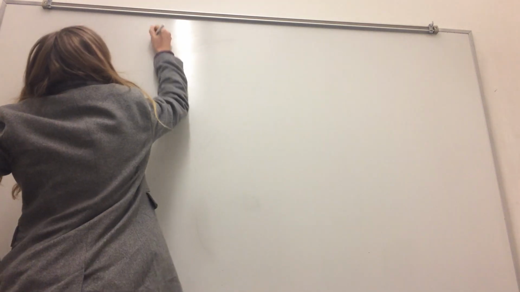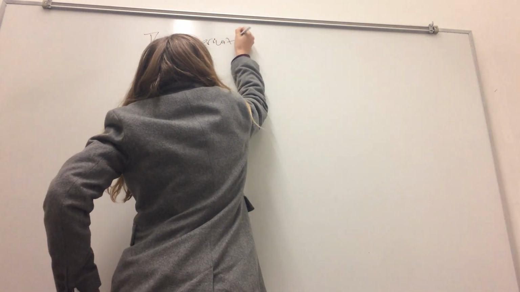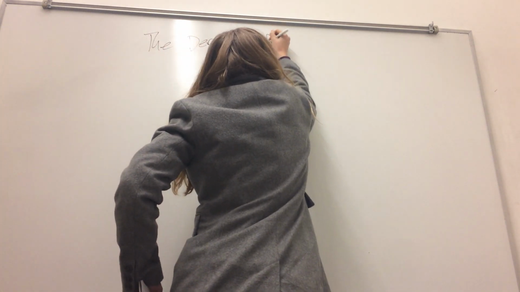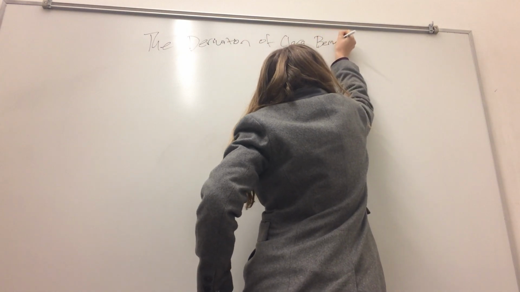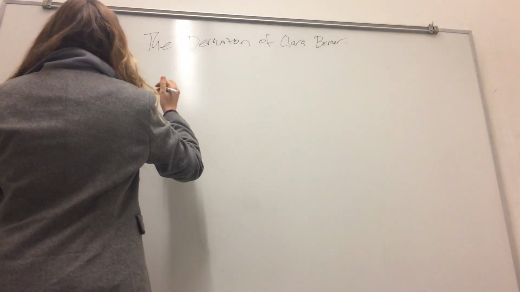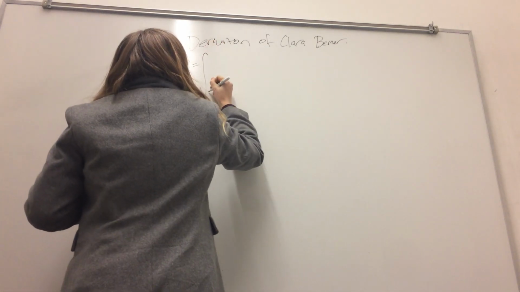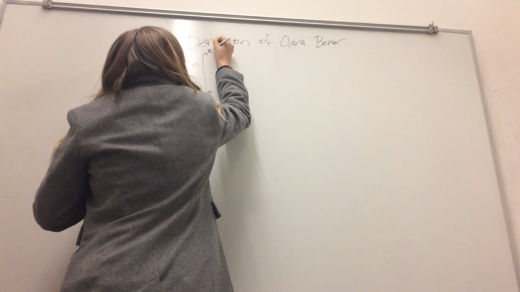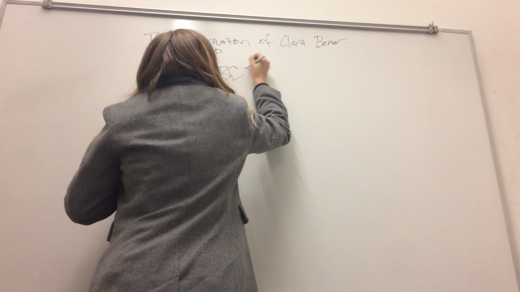This is the derivation of Clara Berner. Now, the initial equation is pretty simple. It's just CB, Clara Berner, equals the integral from 0 to AOD of V E I.